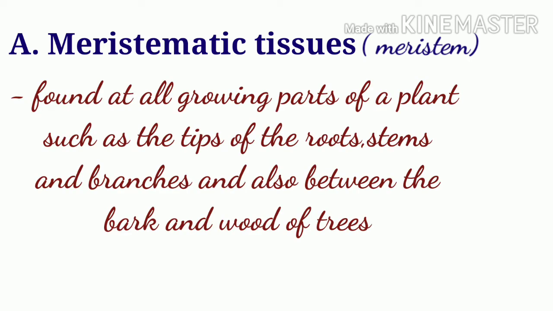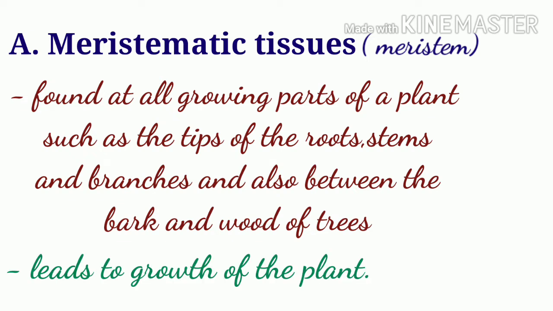Let's study about meristematic tissues. Meristematic tissues are also called meristem. They are mainly found at all growing parts of a plant such as tips of root, stems and branches, and also present between the bark and the wood of trees. It mainly leads to growth in length and diameter of the plant.